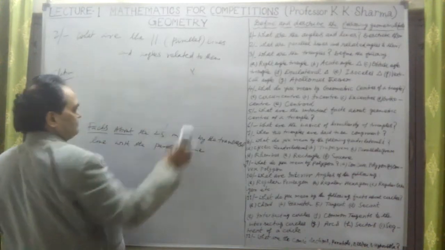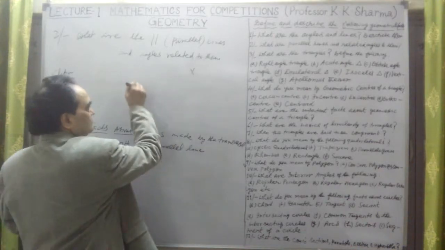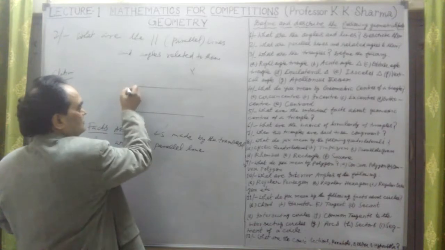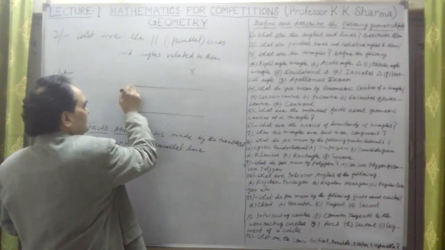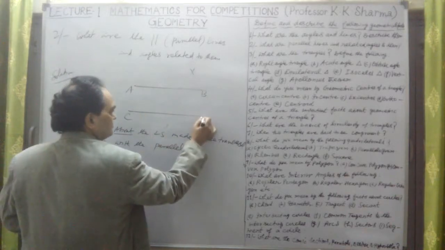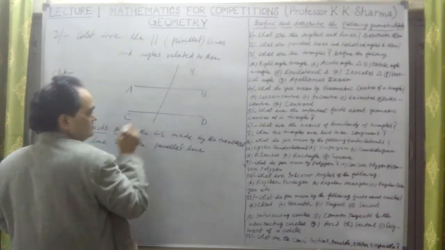In another way, there are two lines here. This is the AB line, this is the CD line. Now a transversal line is intersecting them.